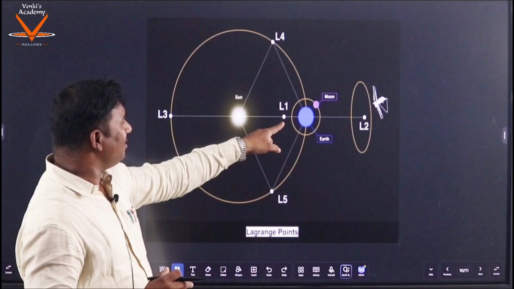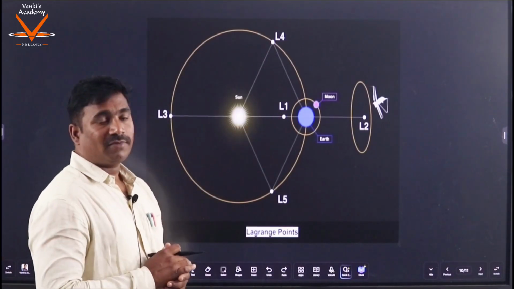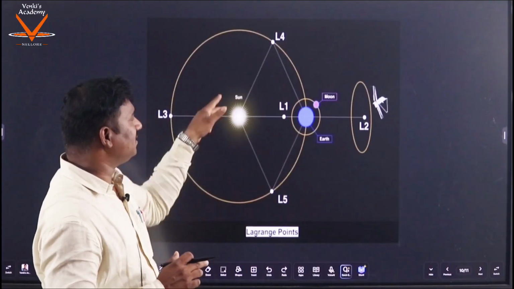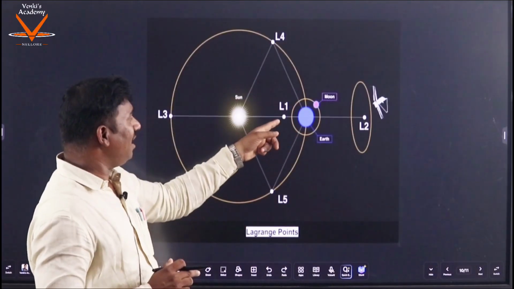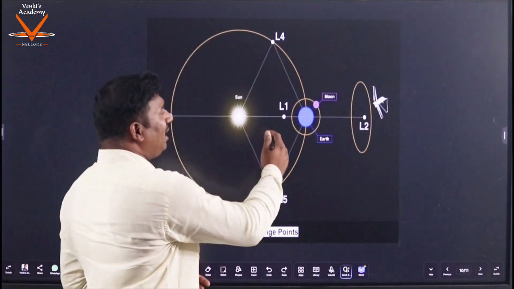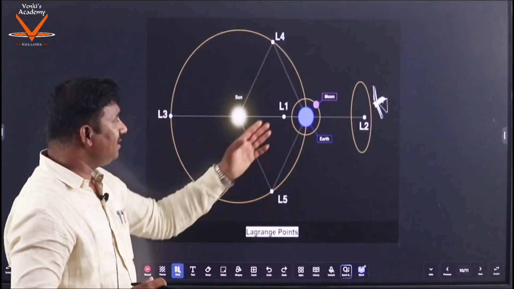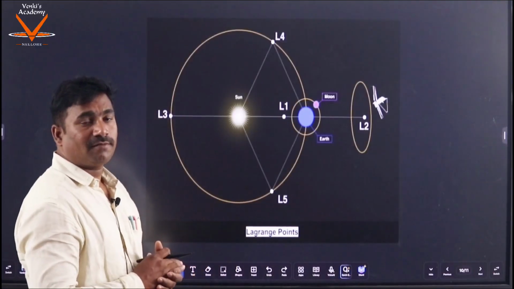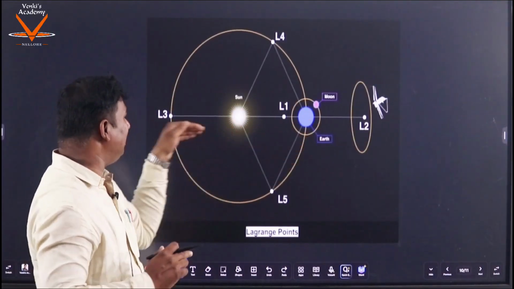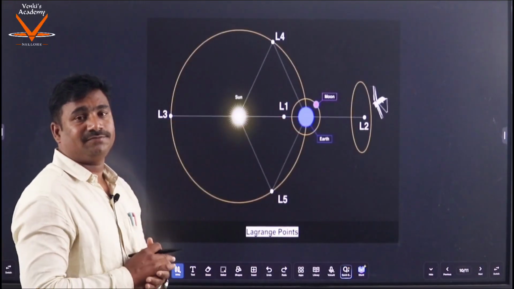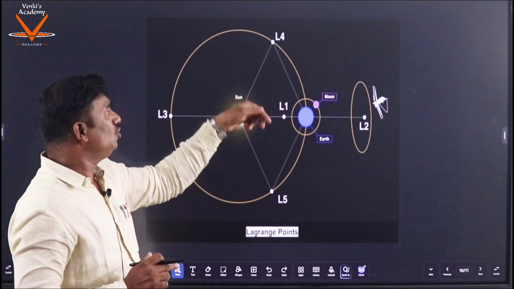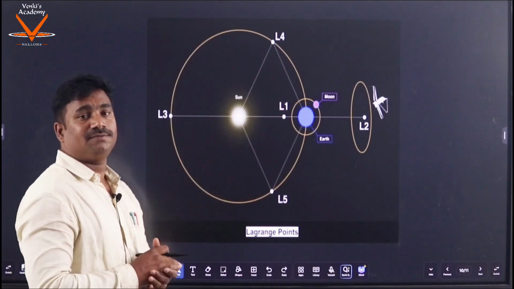So L1 is in between the sun and the earth. L1 is the first Lagrange point between the sun and the earth. The other one is L2, on the other side of the earth. And L1, L2 and L3 are on a single line. Coming to L4 and L5, they are towards the right and left of the earth.